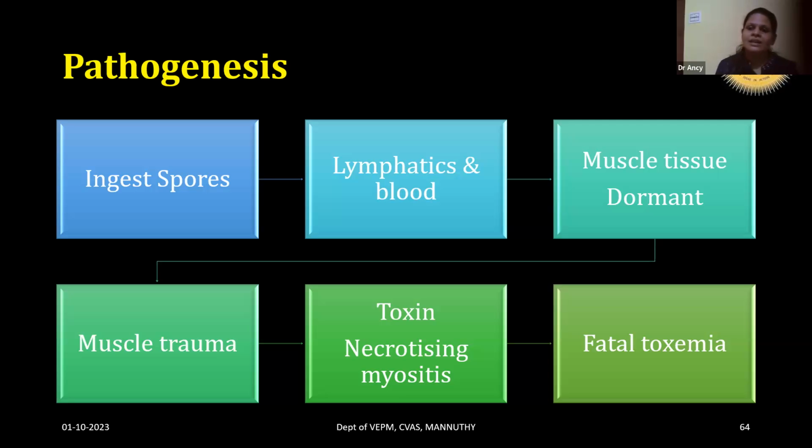And whenever there is a muscle trauma, the organism will proliferate and produce a toxin. The toxin produces necrotizing myositis. That is the main thing that happens in blackleg disease, which results in fatal toxemia.